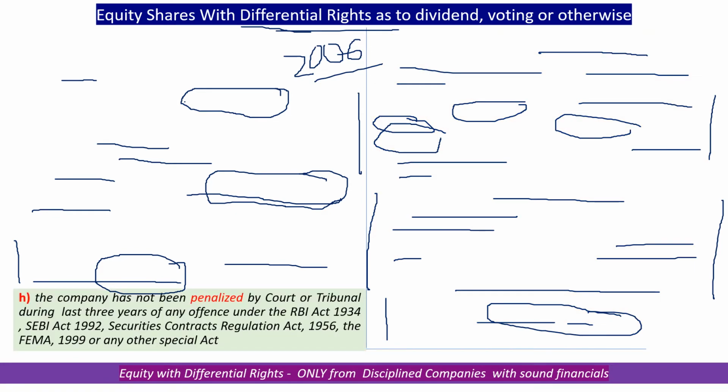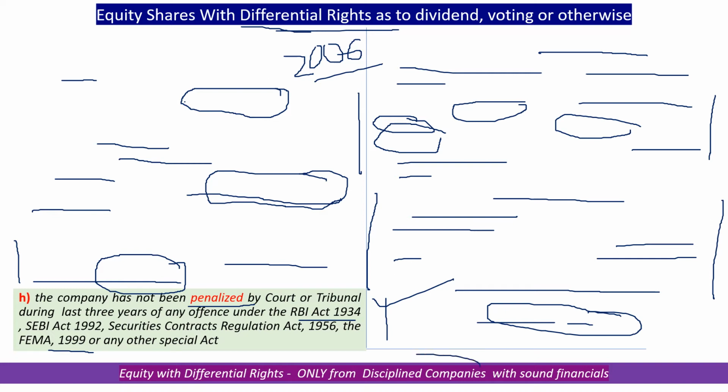And there is one more requirement in respect of the company, that the company should not have been penalized by the court or tribunal for the last 3 years under any of these acts of SEBI, Securities Contract Act, or FEMA, and there must be no punishment by the court in terms of penalty for offenses.